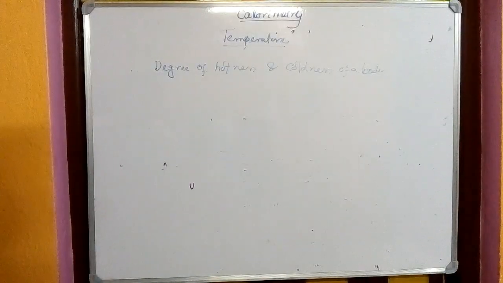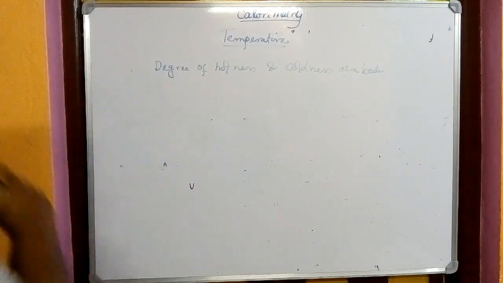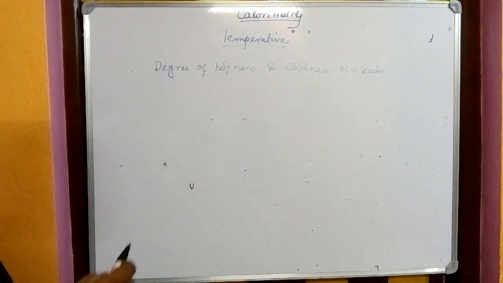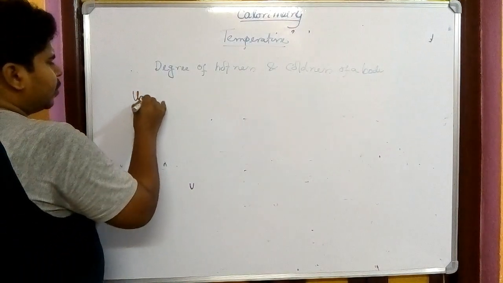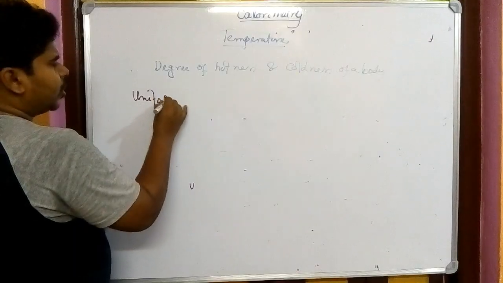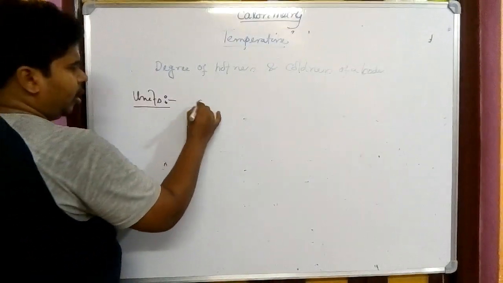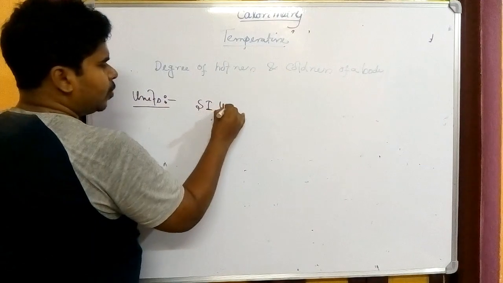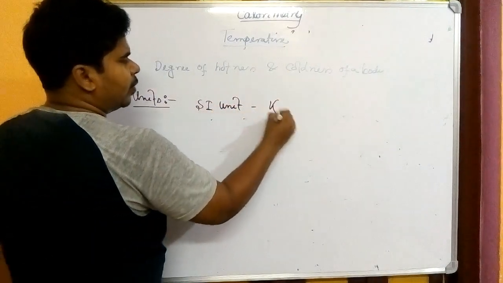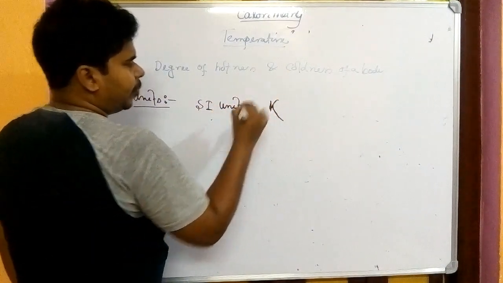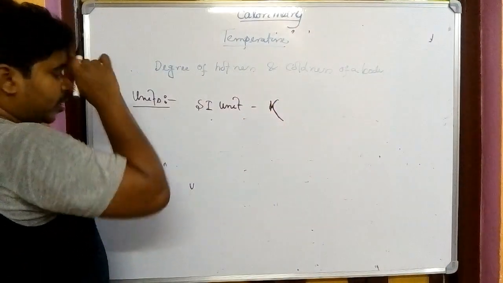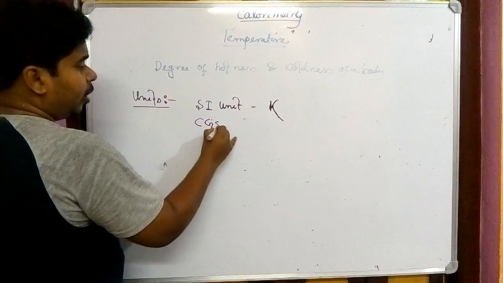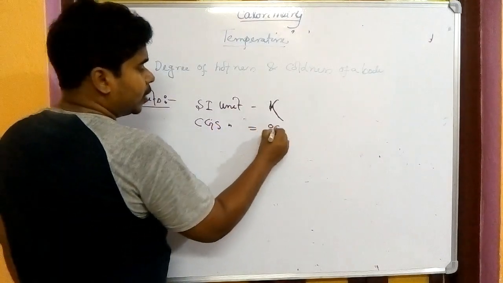Which instrument is used to measure temperature? Everybody knows that, so I will not tell it here. You will write it down in your copy. We are coming to the units of temperature, which you also know. The SI unit is Kelvin, capital K, without the degree sign. Apart from this, the CGS unit is also very common, that is degree centigrade.